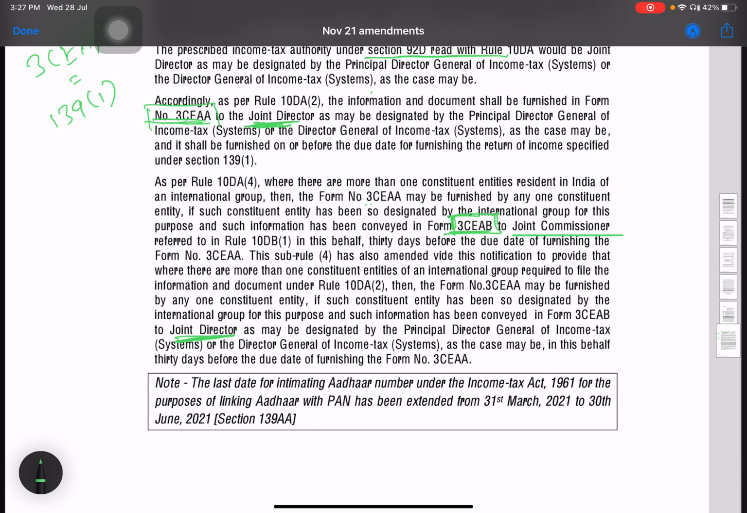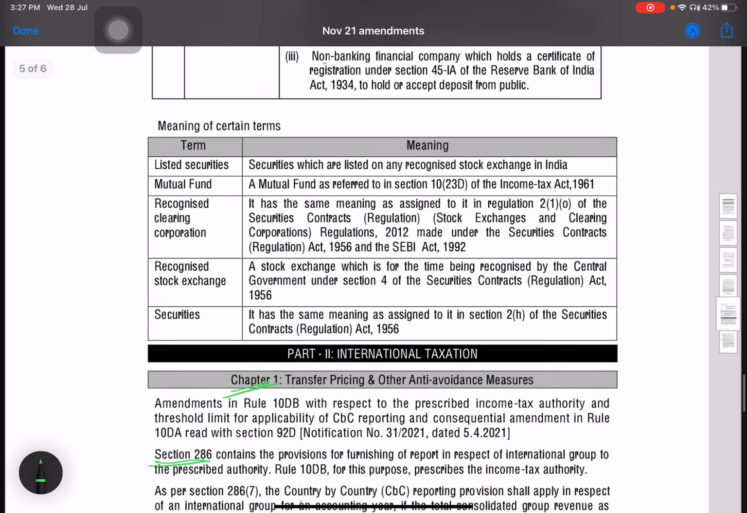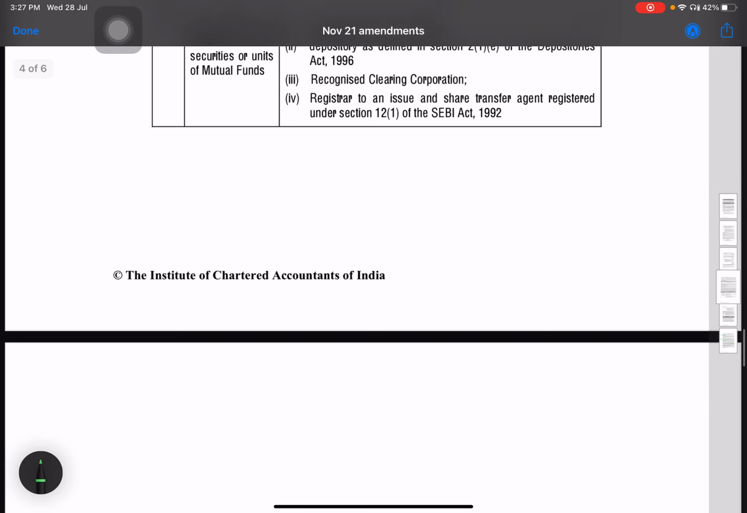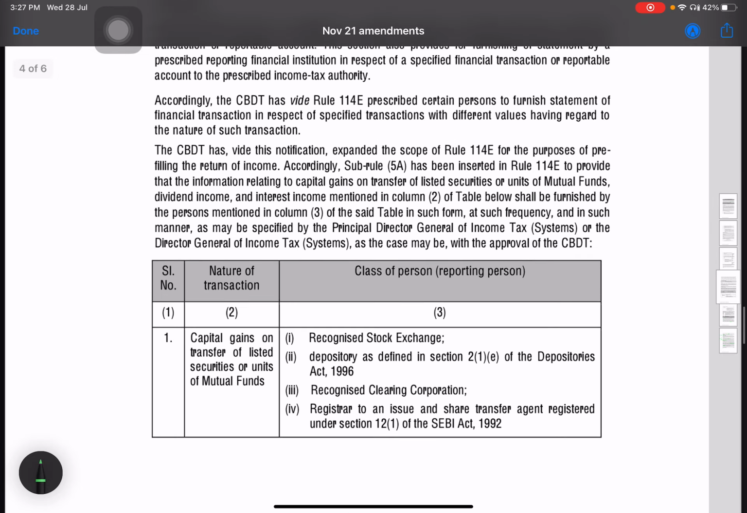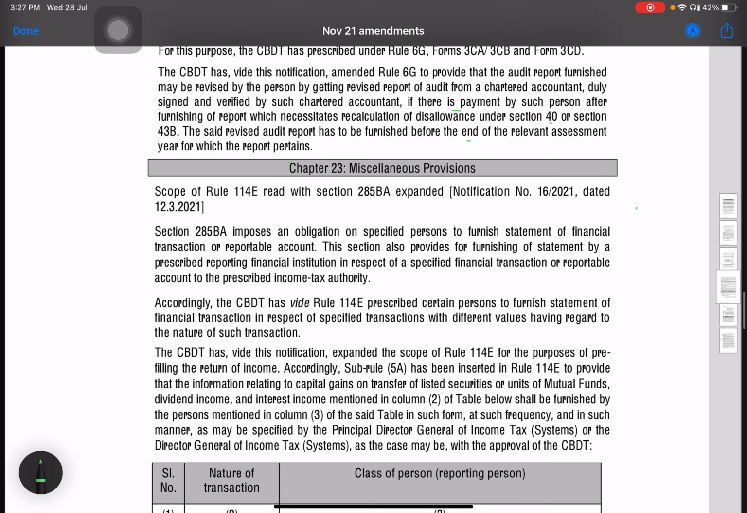And the last date for intimating the Aadhaar number under the Income Tax Act is now 30th June 2021. Earlier it was 31st March 2021. It has been extended to 30th June. So these were the amendments in the international taxation part. Now let's move on to the next one.